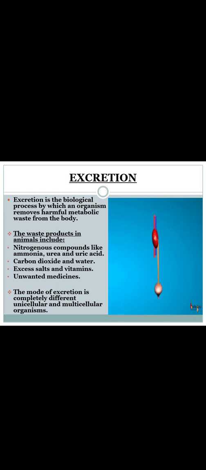excretion. So what are the waste products in animals or humans? First is nitrogenous compounds like ammonia, urea and uric acid. These all consist of a nitrogen component, and this is removed by the process of excretion. Next is carbon dioxide and water. We give out the gas carbon dioxide, which is also waste thrown out from our body, as well as water in the form of sweat.